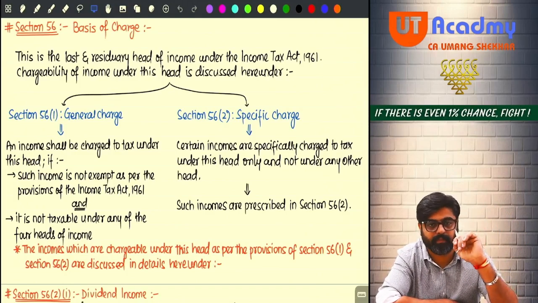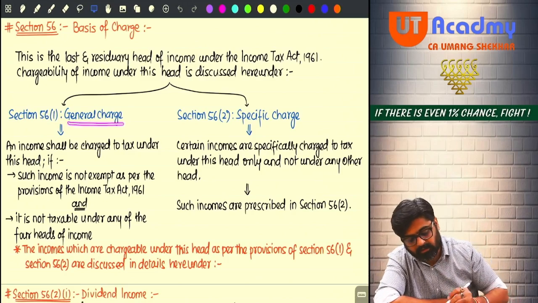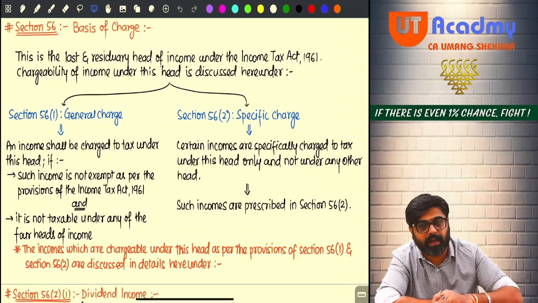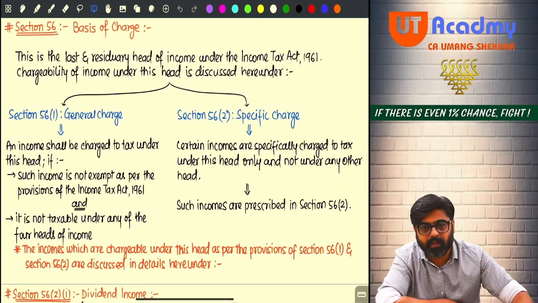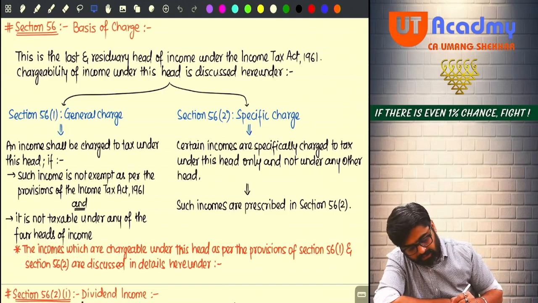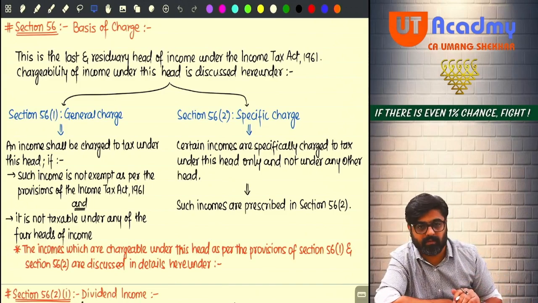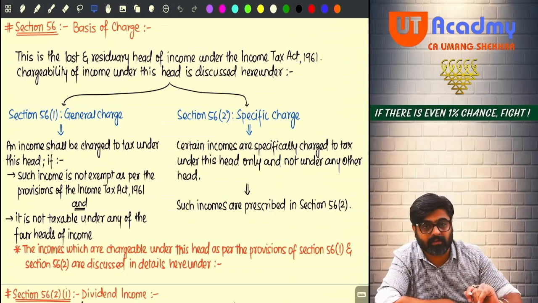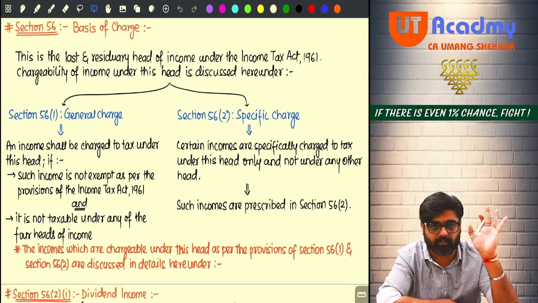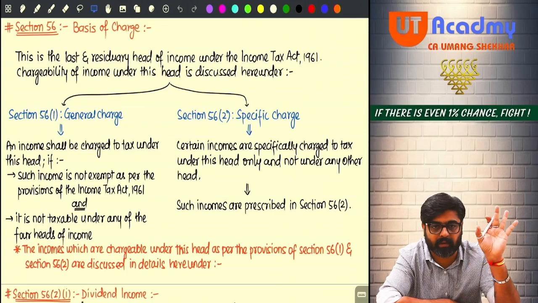Specific charge. And now coming to the general charge, it says that if you are earning any income, and that income is not exempt under the provisions of the Income Tax Act. So you are earning any income. First of all, the receipt should be your income.